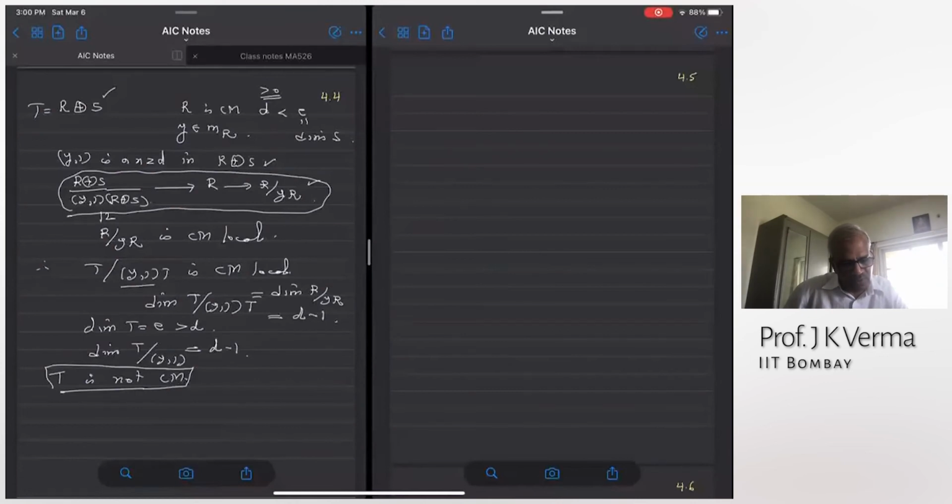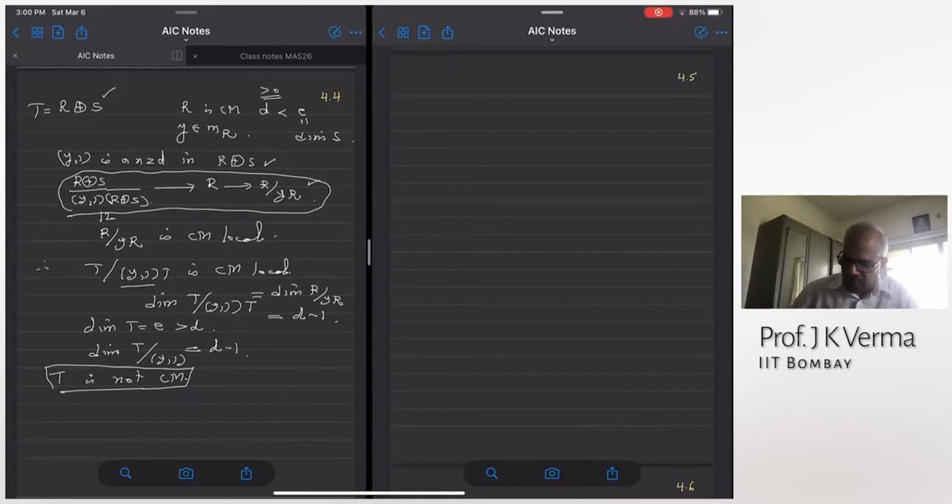And here we are going mod a non-zero divisor, which is a principal ideal. Some properties are preserved by going mod a non-zero divisor, and then you can lift them back and forth. But the ring should be a local ring. So be careful in using this property because it is true only for local rings, in both directions.